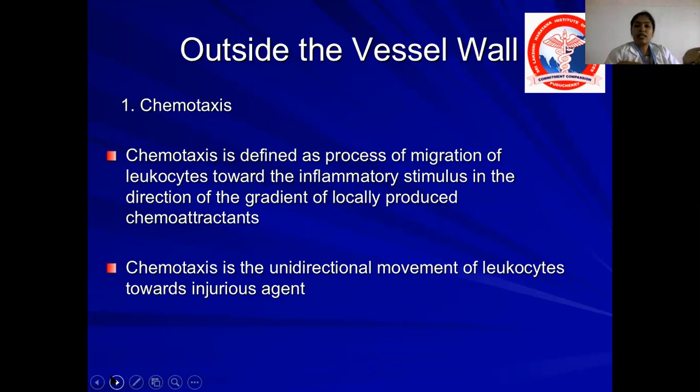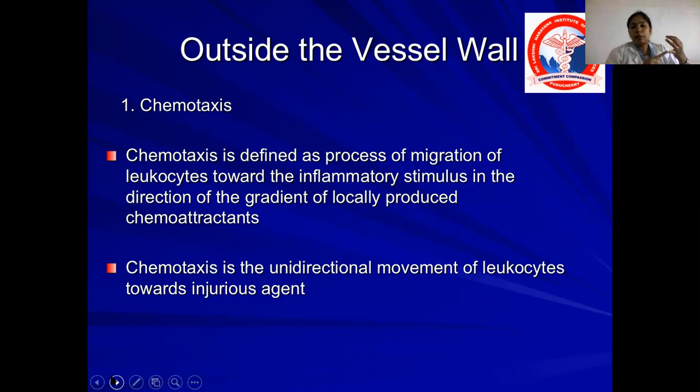So what happens outside the vessel wall? Outside the vessel wall, there is chemotaxis. The WBCs have reached outside the vessel wall, so they have to move towards the microorganisms. There are certain chemical mediators which attract these WBCs to the site of bacteria. That process is called chemotaxis.